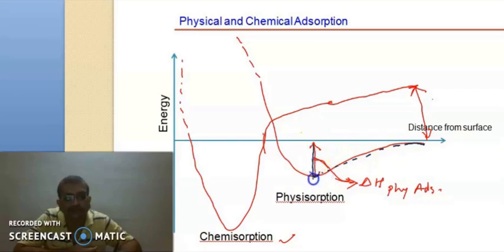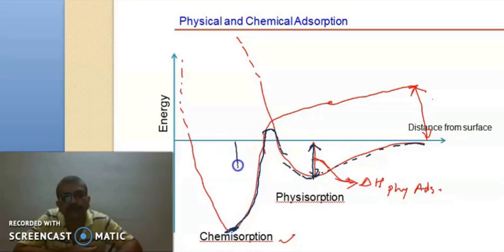There will be liberation of energy of this much order, that is delta H of physical adsorption will happen, and then the molecules, when they are still further brought together, their energy will increase to a particular amount, and then from here there is a jump over the chemical adsorption line. Rather than going in this direction, that molecule jumps over the chemical adsorption line, and then there will be a decrease in energy and it reaches this minimum over here.